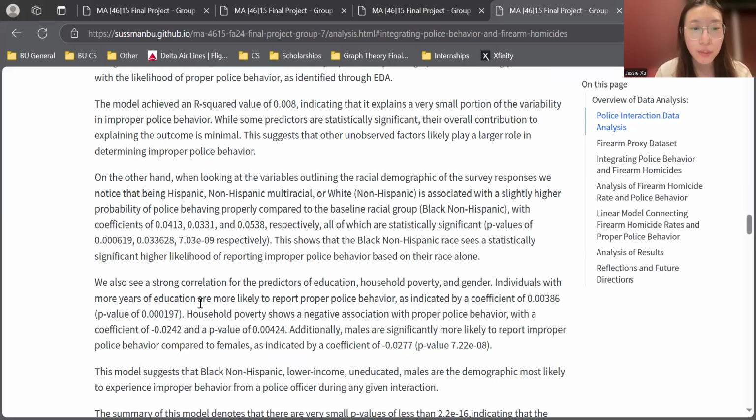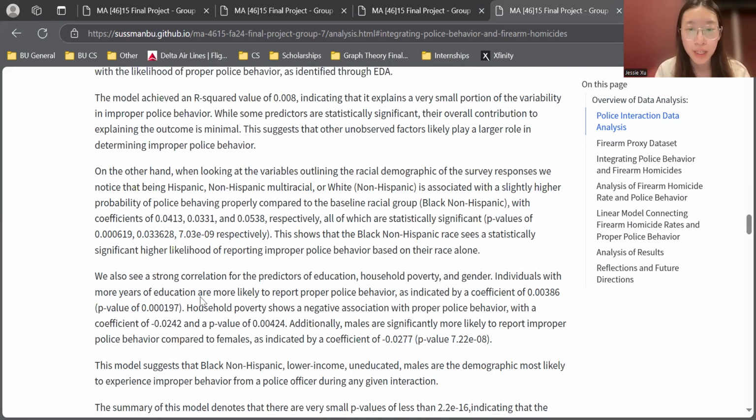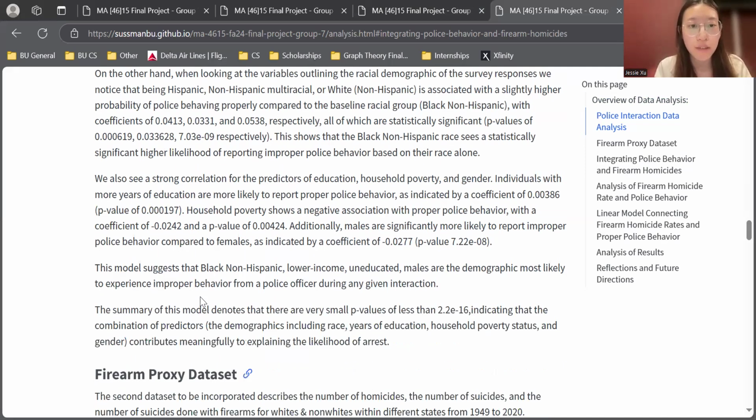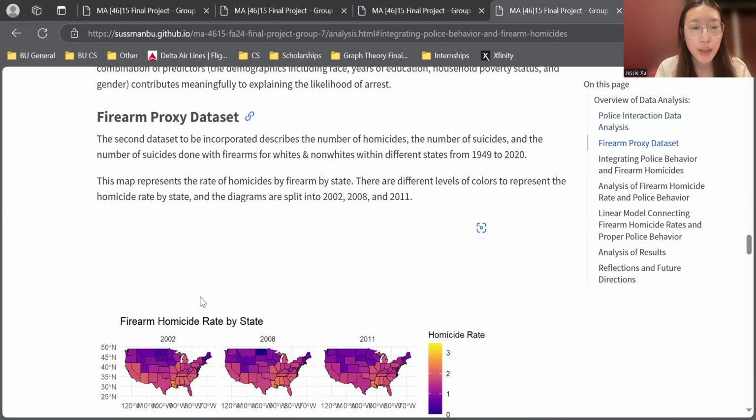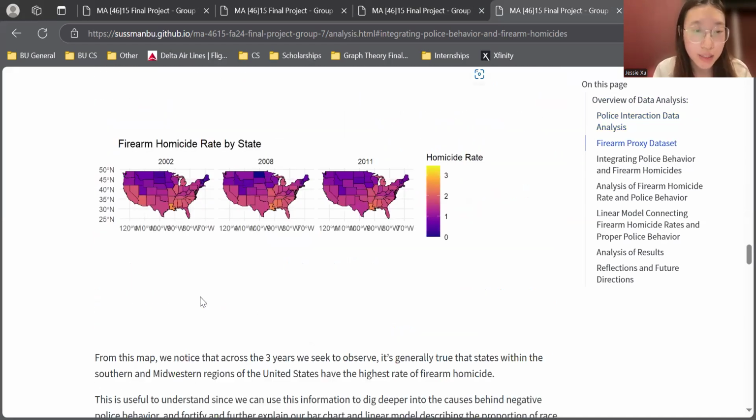Also, we have different p-values, and the p-values indicate that the Black population are more likely to be affected and to have a higher improper police contact. And we have also drawn some different conclusions based on this. And this is another data set, the second data set. So we made a map, and in different states, we have different darkness of the color to see the homicide rate.